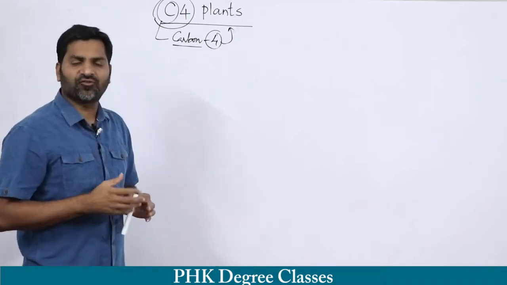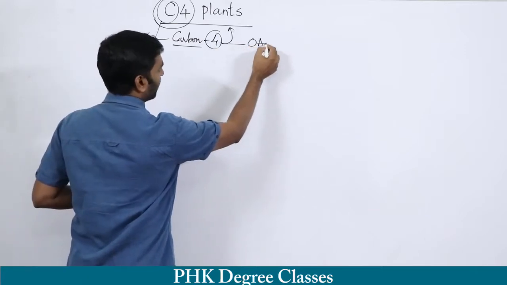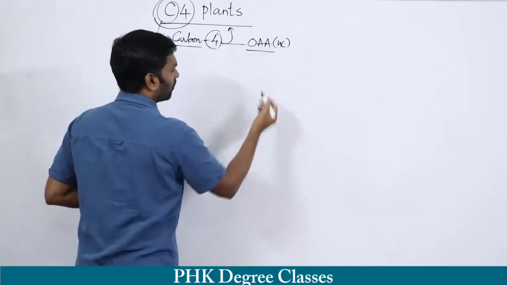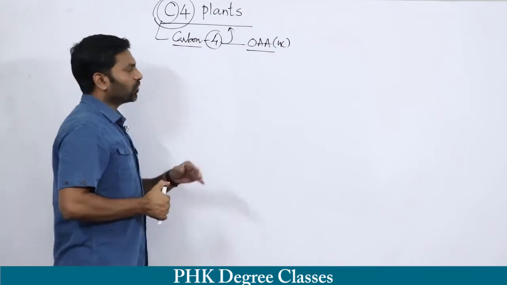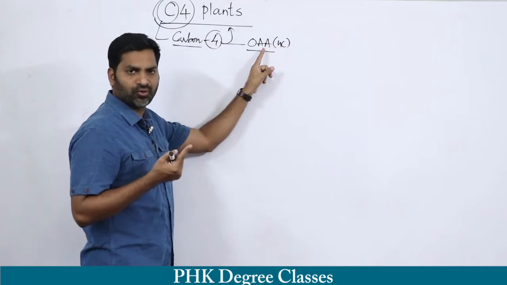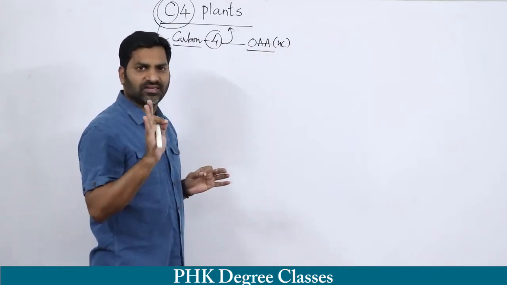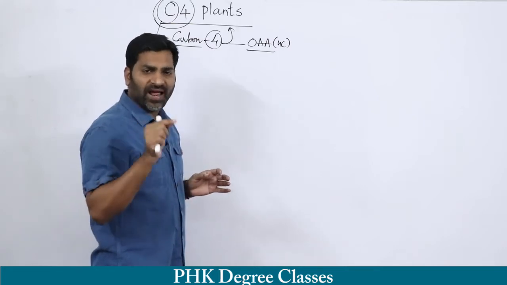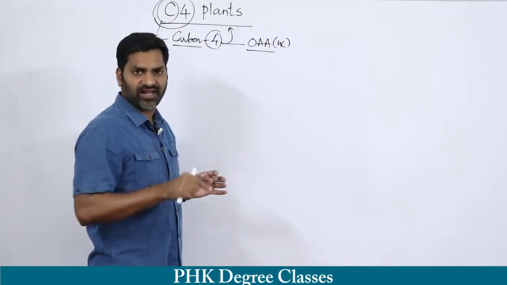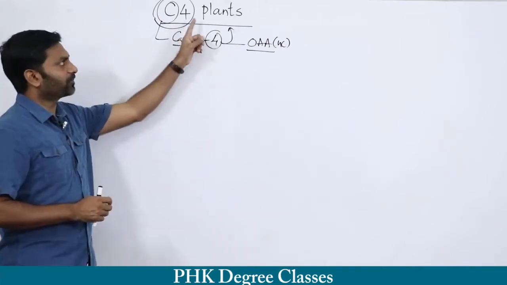So what is that 4 carbon compound? Generally, that is OAA, oxaloacetic acid. OAA, oxaloacetic acid, is basically a 4 carbon compound. This is formed as the first stable compound in the C4 cycle. So the plants which are showing the C4 cycle are called C4 plants.